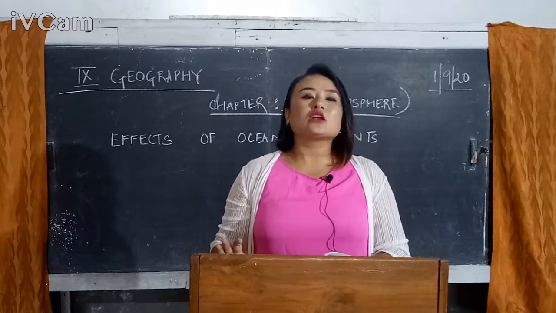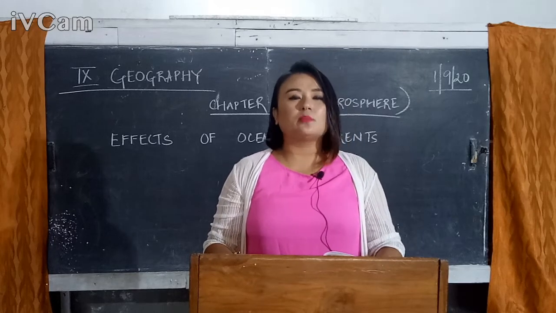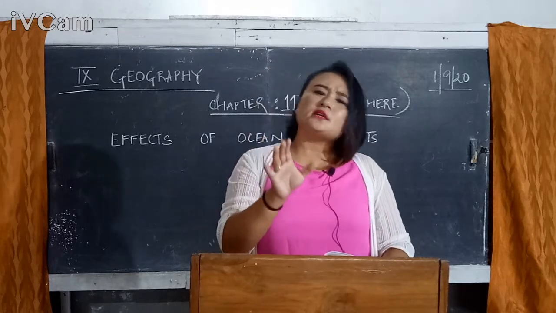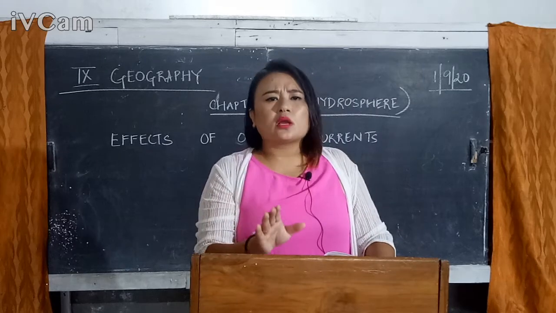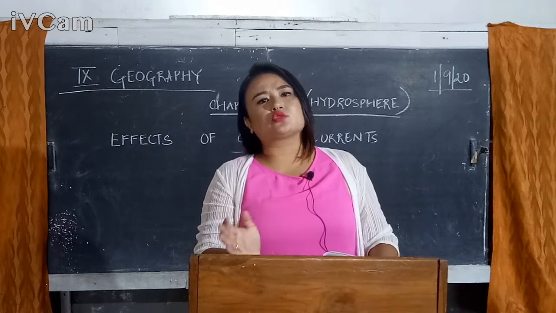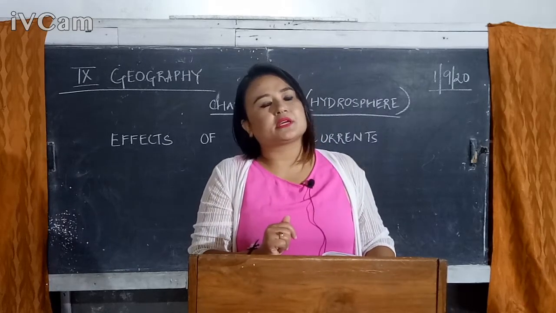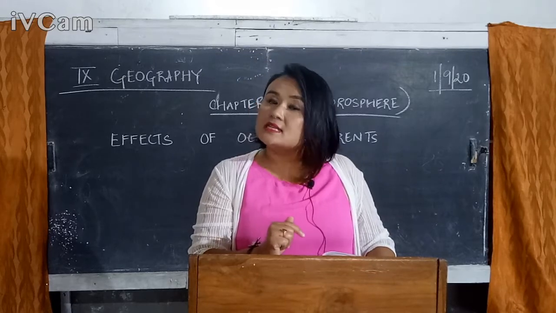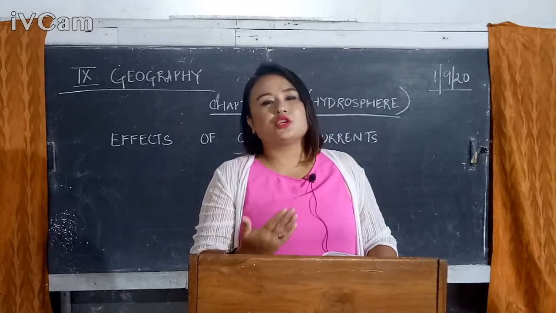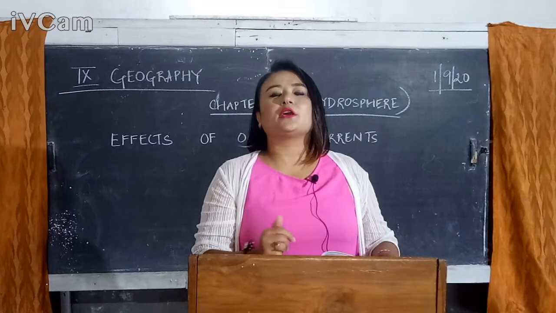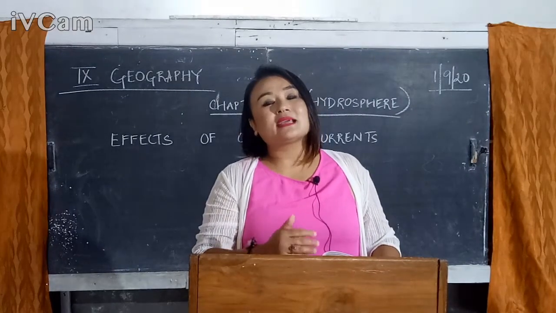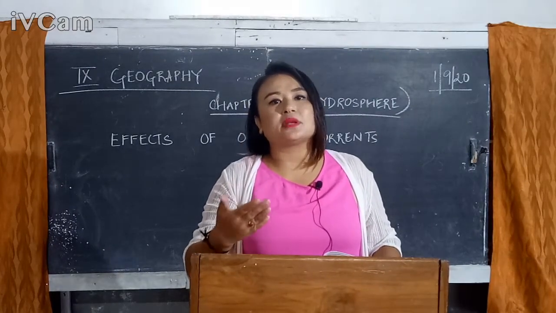The otherwise hot climate of Peru is greatly cooled by the Peru current. So you can see simple examples here. If a cold current is flowing, the region next to it experiences a cold climatic condition. Temperature is comparatively less in that region. If a warm current is flowing, it automatically increases the temperature in that particular region.